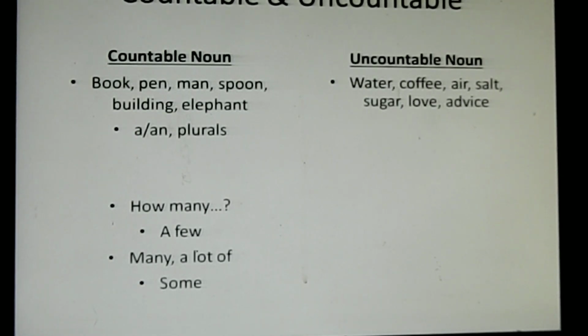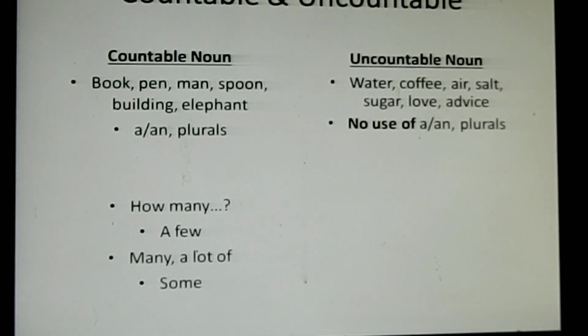These are the examples of uncountable nouns like water, coffee, air, salt, sugar, love, advice. You cannot count water. You cannot count coffee. They are liquid. Whereas air is gas, you cannot count it. Salt, sugar is difficult to count. It's almost impossible to count. Very small particles are there. That's why we group them under uncountable noun. Love, advice, all these cannot be counted.